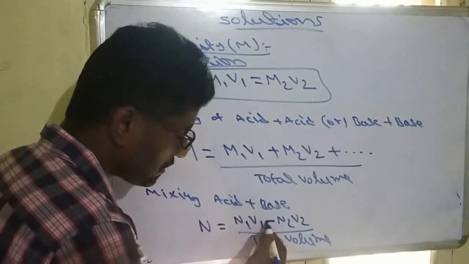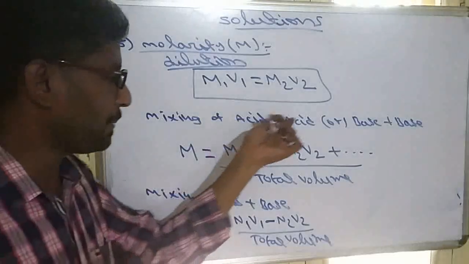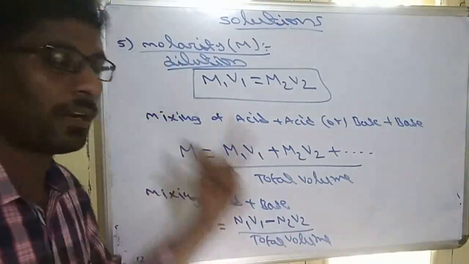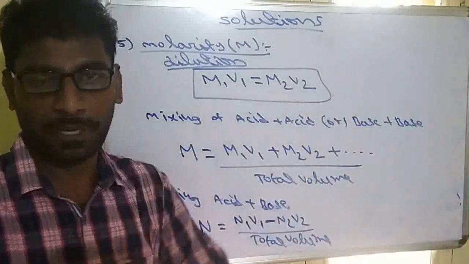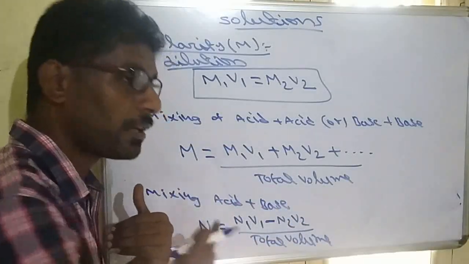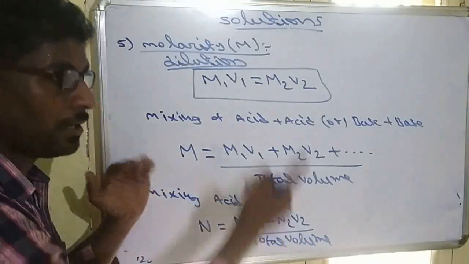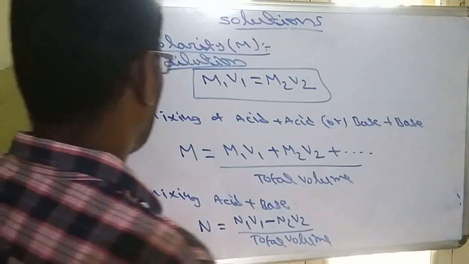The sign will be minus, and always normality. And this is acid plus acid or base plus base, the sign will be positive. We can calculate molarity directly, but when we are mixing two acids or two bases, we cannot calculate molarity. We always calculate normality. So this is most important. What is normality? We will say now. So these are important formulas.